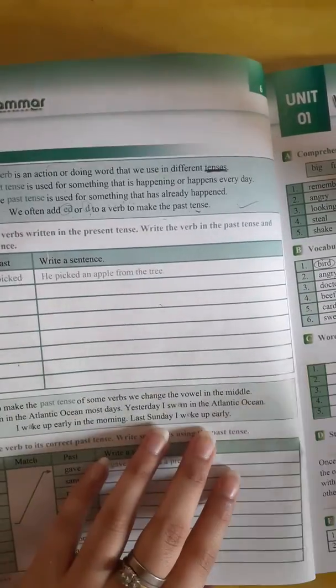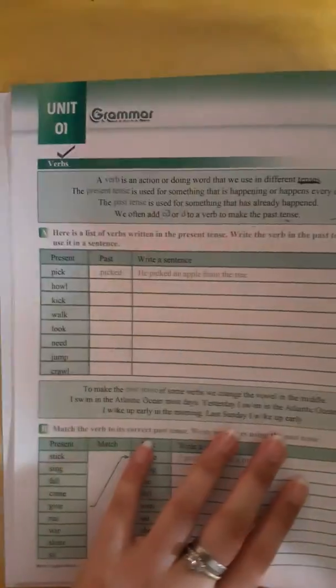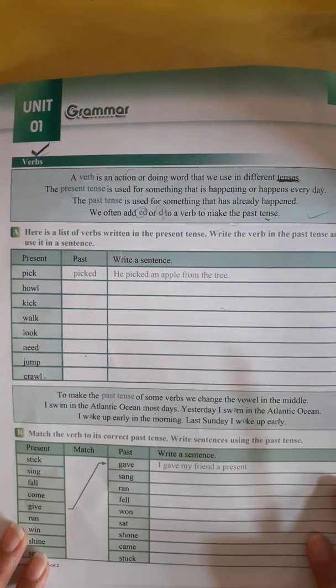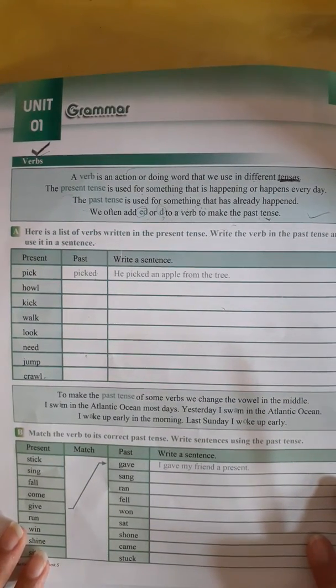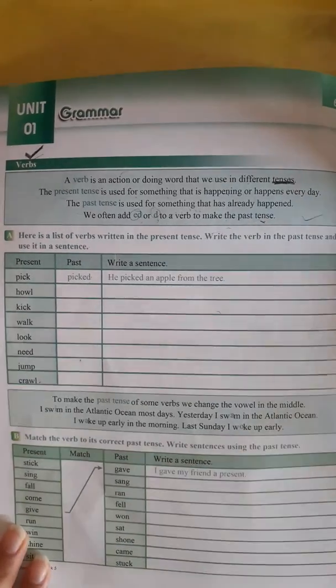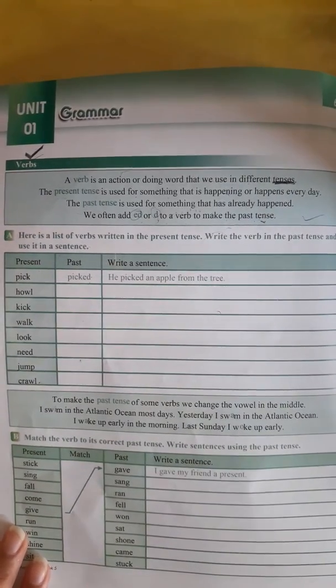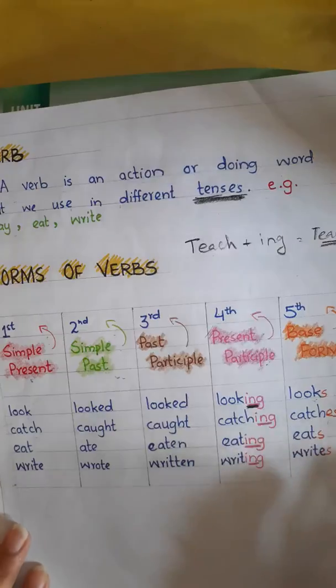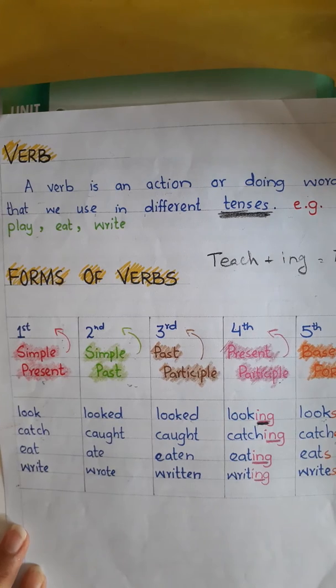Now we are going towards page number 6. Page number 6, grammar work. On page number 6, we have a grammar work. Today we are going to learn verbs in this exercise. You can say verbs. We have done it before. What is a verb? A verb is an action word or doing word.